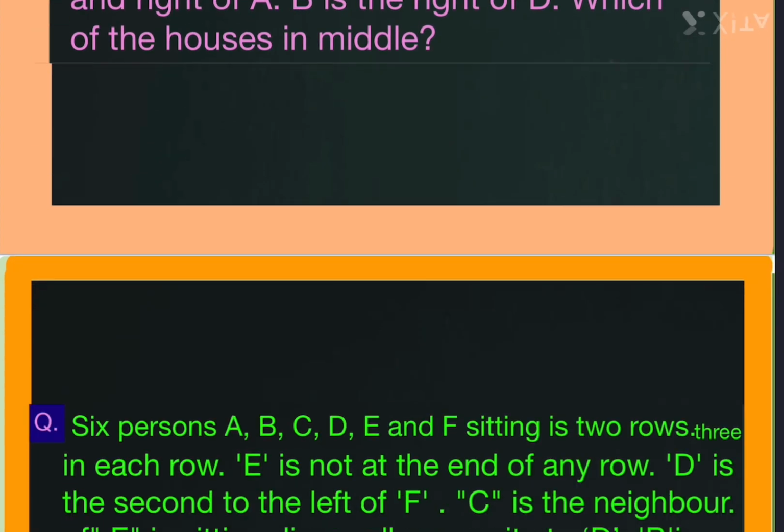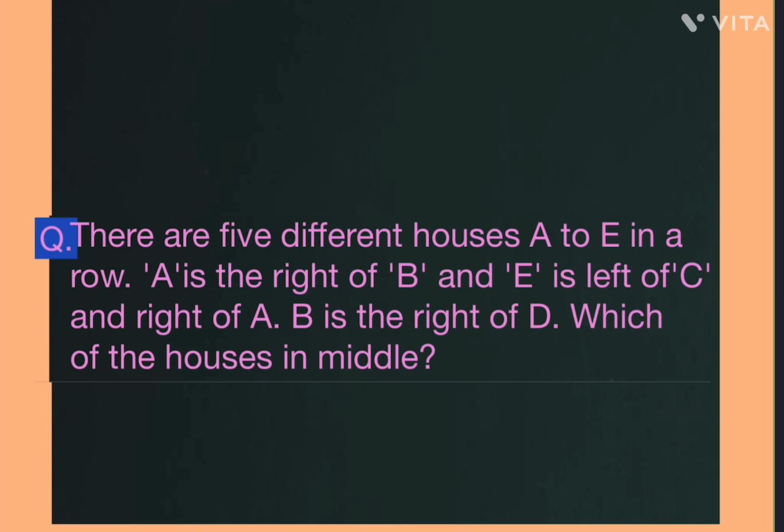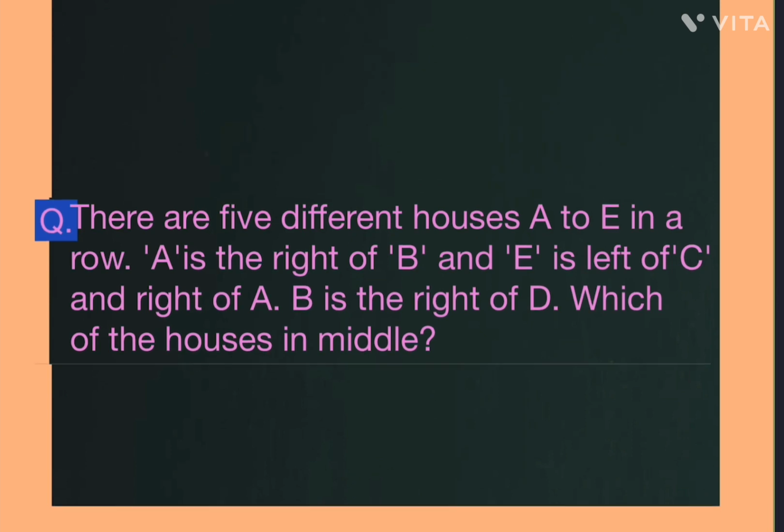And see one more question. Next question: there are five different houses, A to E, in the row. A is right of B, given. A is right of B. Right means what? It is not immediate right. There can be gaps between B and A. That is the meaning.